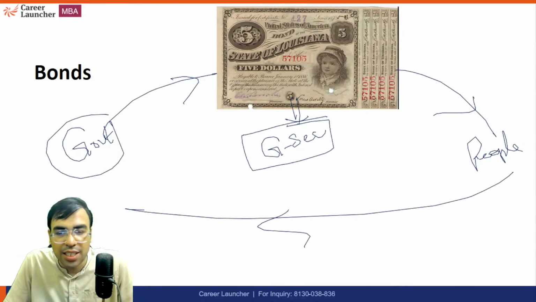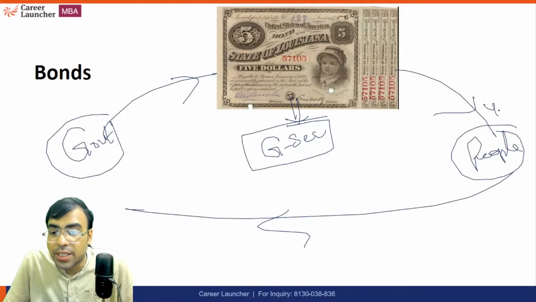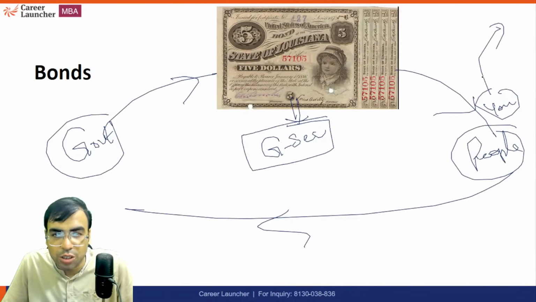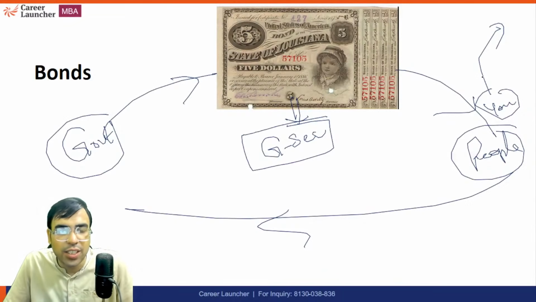I hope it is very much clear. So it means government security. If the government is issuing government security, it means the government is taking a loan, right? That is how it works. So this is government security. Now, let's say you bought this government security. Now you can sell it to someone else also. That is how the trading of government securities also happens.